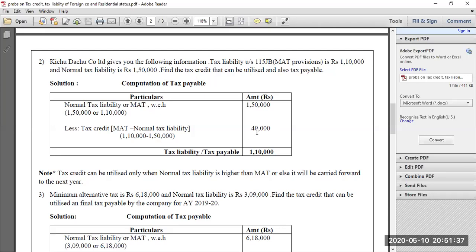Now, how much will be your tax payable? 1,50,000 is your tax liability minus the tax credit which you can utilize, 40,000. So from this 1,50,000, you deduct this 40,000. Your tax payable amount will be 1,10,000 for the year. Please remember, whenever you are finding out tax credit, the tax credit can be utilized only when your normal tax liability is higher than minimum alternative tax. In case the minimum alternative tax is higher than normal tax liability, you cannot utilize the tax credit. It can only be carried forward for the next year. So this is what you have to remember.